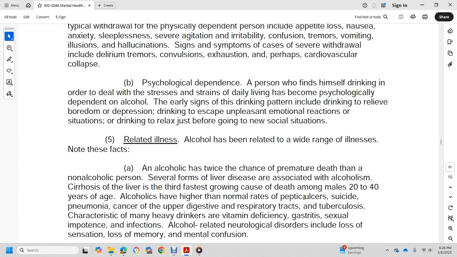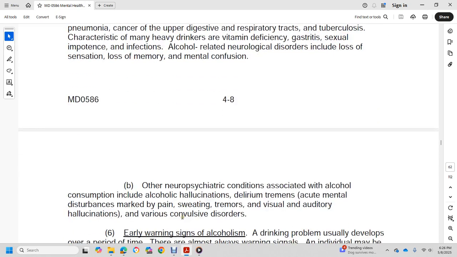Alcoholics have higher than normal rates of peptic ulcer, suicide, and pneumonia, as well as cancer of the upper digestive and respiratory tract and tuberculosis. Many heavy drinkers also suffer vitamin deficiency, gastritis, sexual impotency, and infection. Alcohol-related neurological disorders include loss of sensation, loss of memory, and mental confusion.